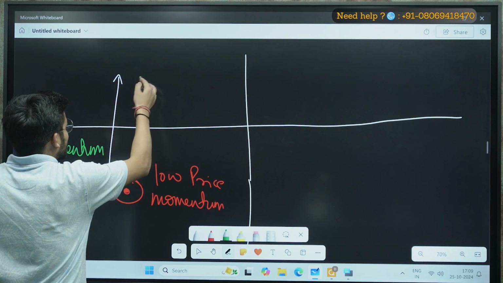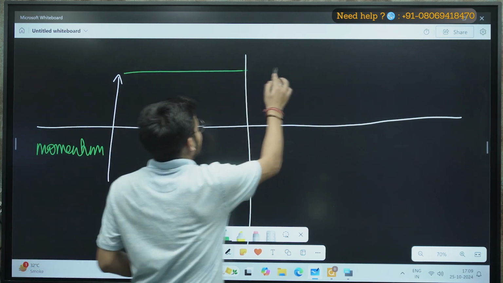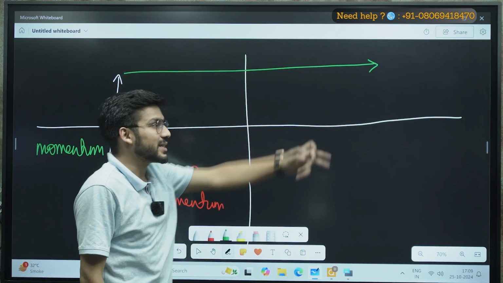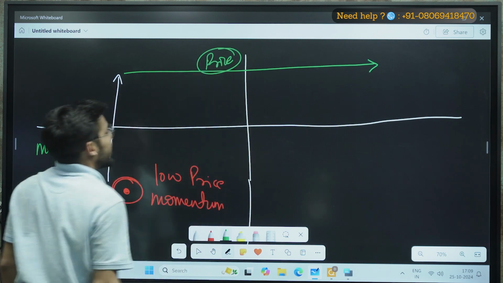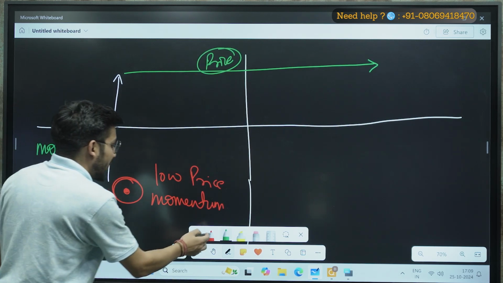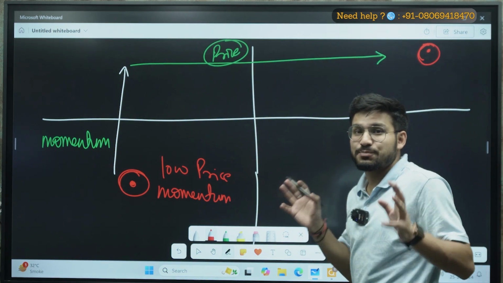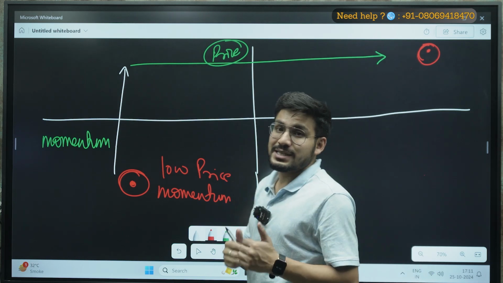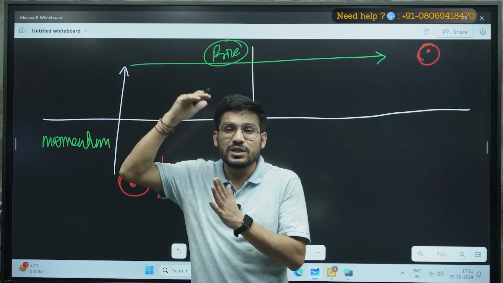So the price increases because the momentum has increased: momentum increased, and then price increased. If my price has increased and the momentum is also good in this stock, there will be a time when the price and the momentum of this particular stock will be at their peak. Now whenever something is at its peak, there will be a fall.